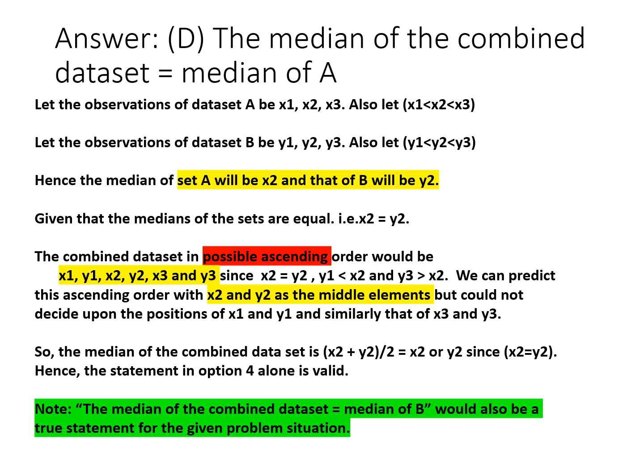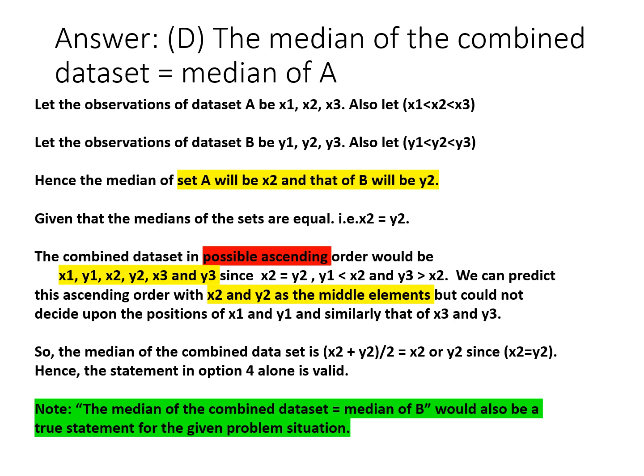In the combined data set, the possible ascending order would be x1, y1, x2, y2, x3 and y3. Since x2 is equal to y2, that is the only known information. Because of this, y1 should be less than x2 and y3 should be greater than x2. That is why this ascending order arrangement could be arrived at.